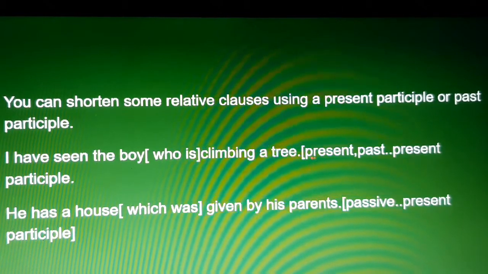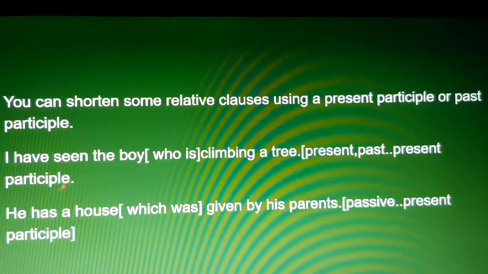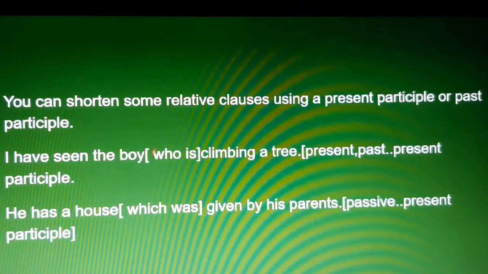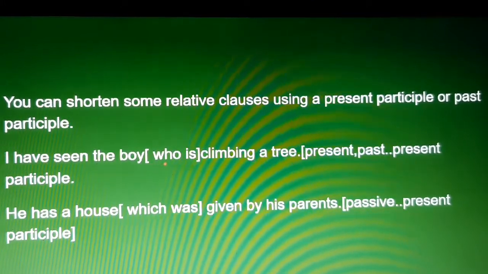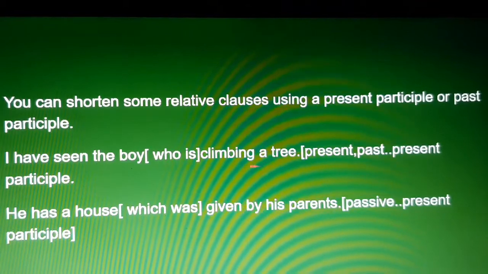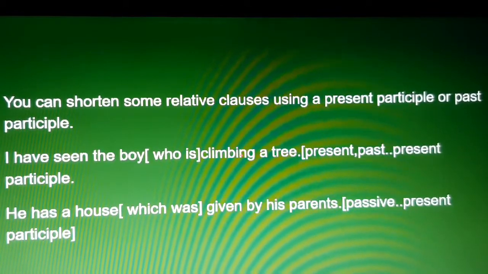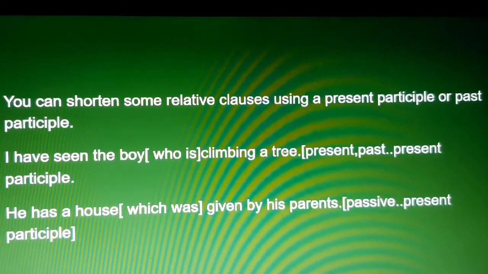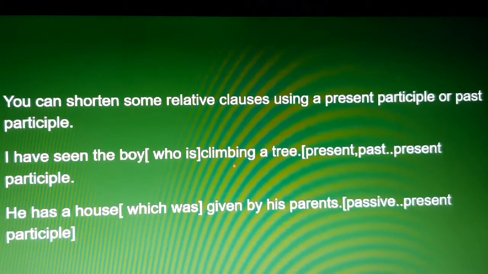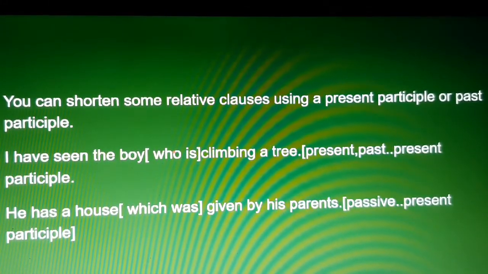Here we are omitting who is, and writing: I have seen the boy climbing a tree. We are writing only the present participle, omitting the relative clause.